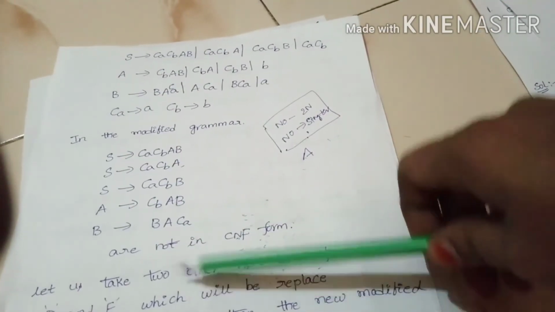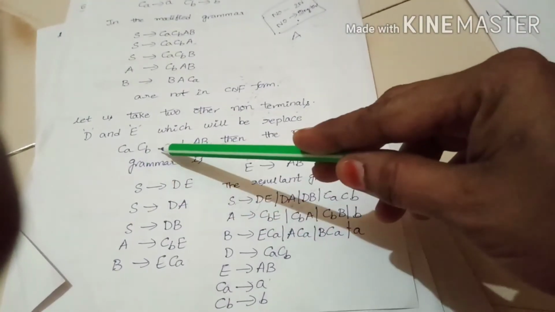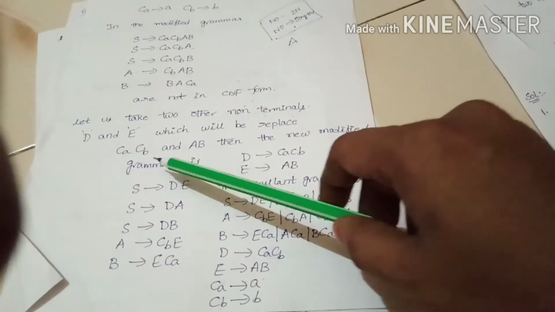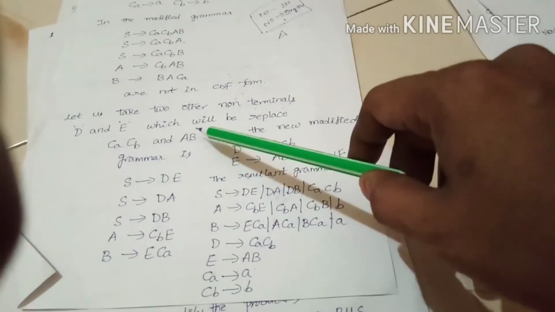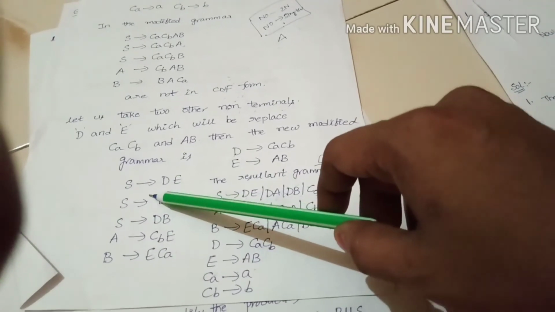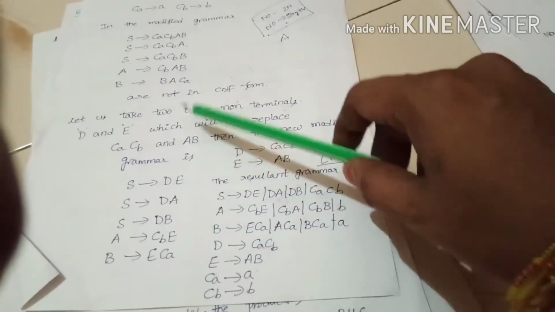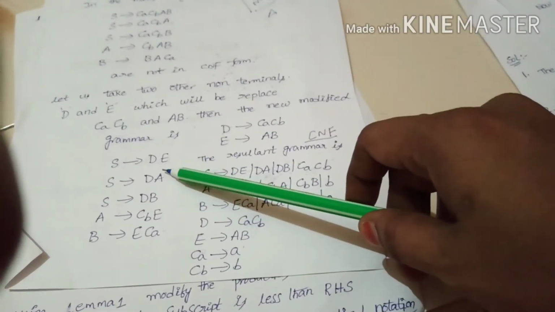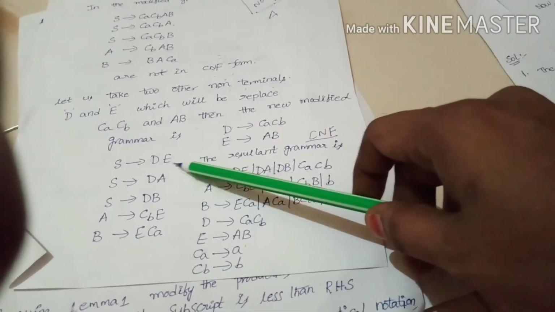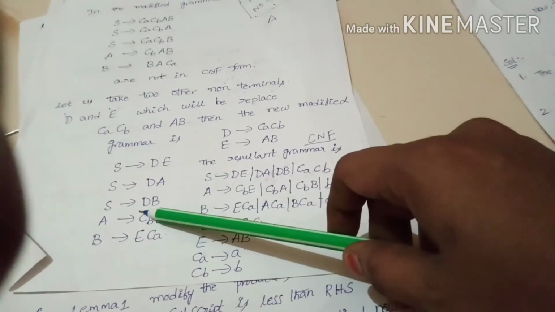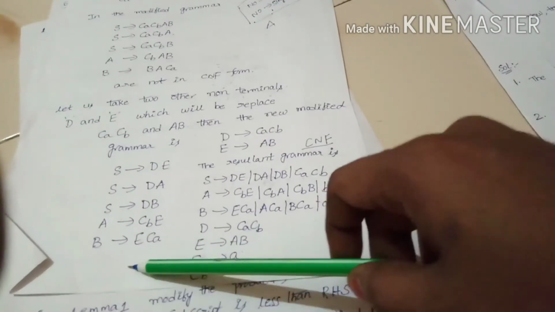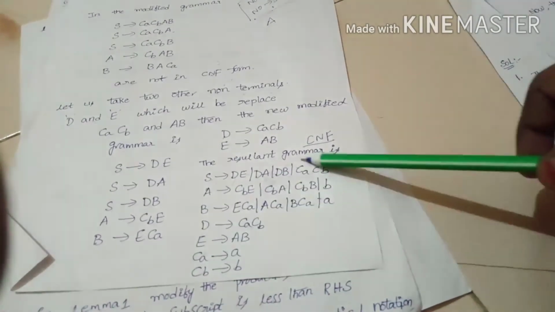That's why you have to take another two non-terminals here, D and E, which will replace CA CB and AB. Here D tends to CA CB, E tends to AB. After replacing with the new variables, we get the new modified grammar like this. Capital S tends to DE, S tends to DA, S tends to DB, capital A tends to CBE, B tends to ECA.